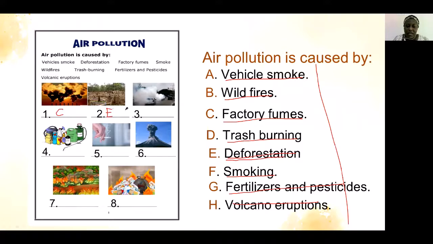I've said deforestation is cutting down trees. And number 3, this is a vehicle now. This is a car. So number 3 is A, vehicle smoke. Number 4, these are pesticides. Pesticides to kill pests in the farm or in the garden. So we say fertilizers and pesticides. G. Number 4 is G.